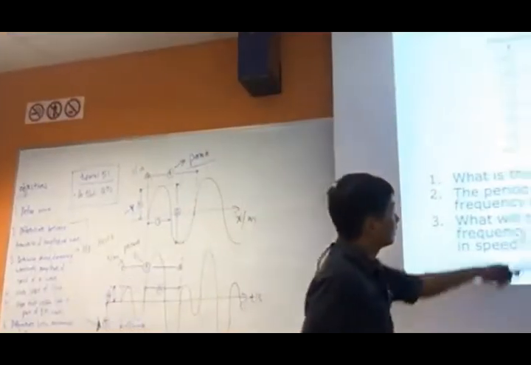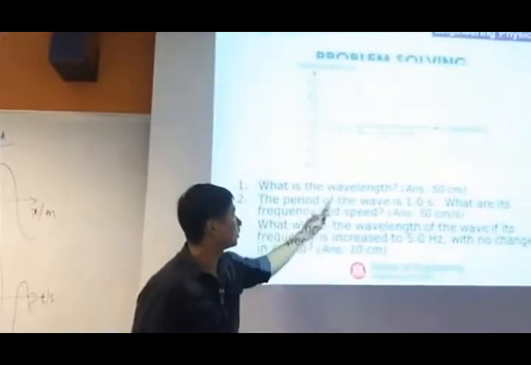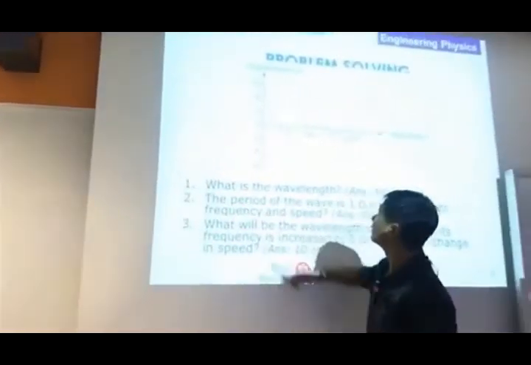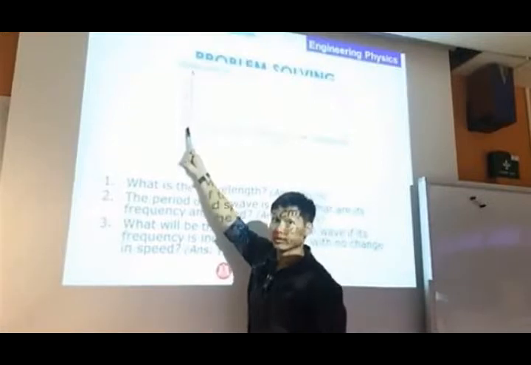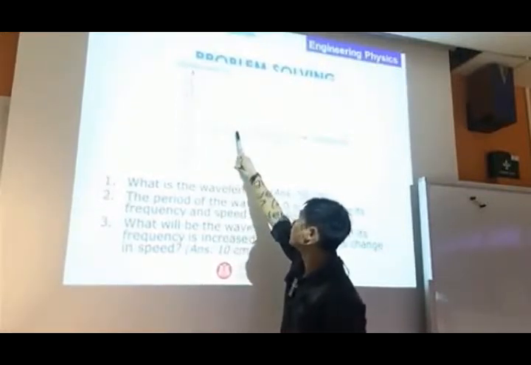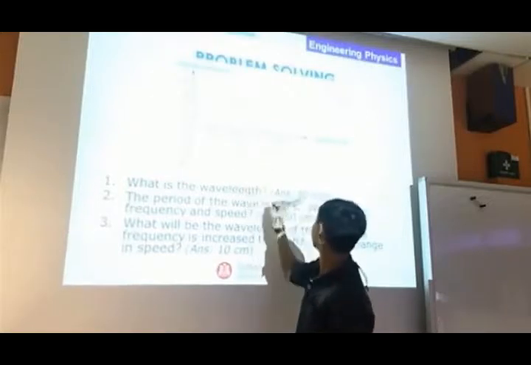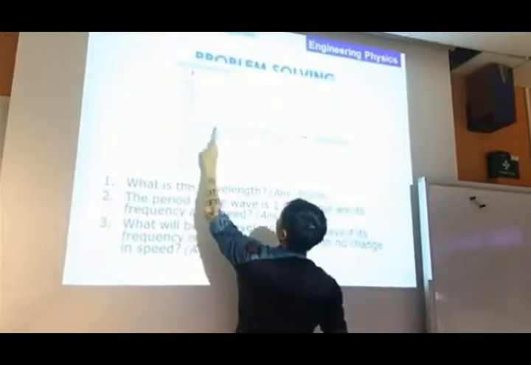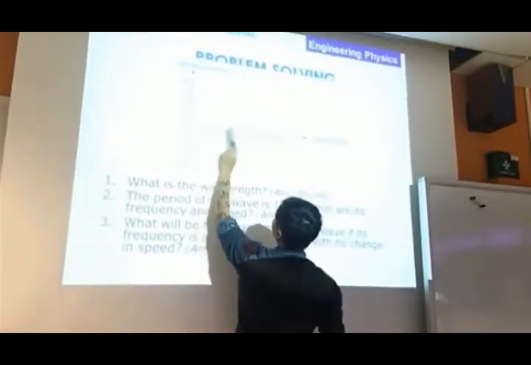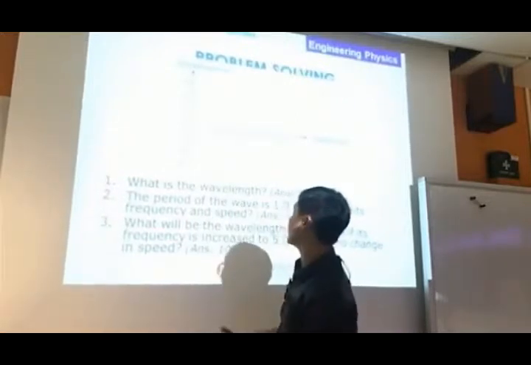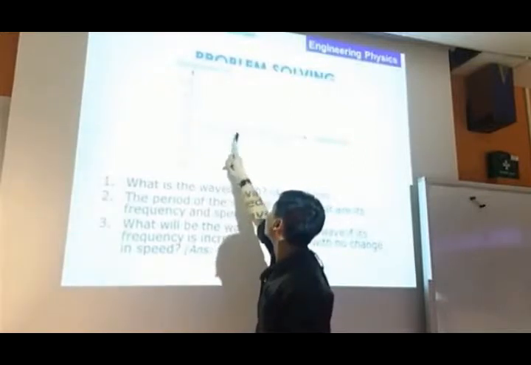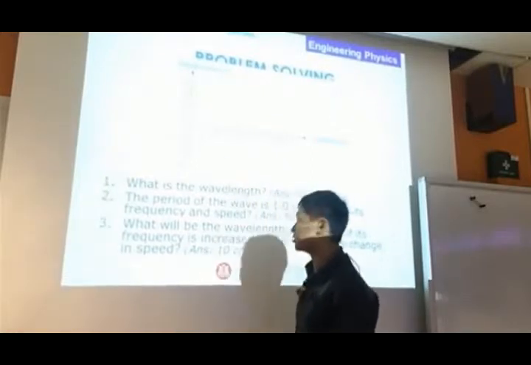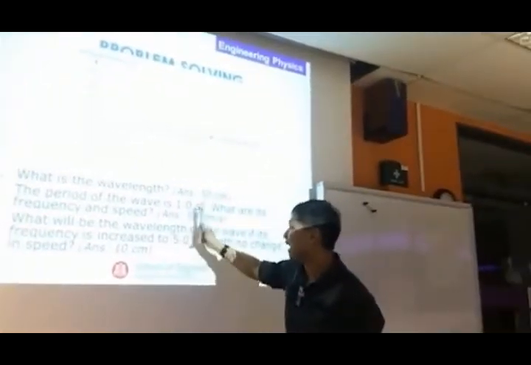Okay, welcome back. So if you look at the question again, wavelength basically means the complete oscillation. If I look here, the complete oscillation would be until here. So the wavelength is actually 50 cm, from here to here, or you can choose to refer to here to here. But the problem is over here, there aren't any clear values. So the preference would be from 0 to 50, or perhaps 25 to 75. Then you take the difference, 50 cm.